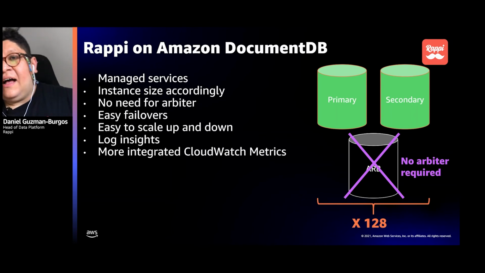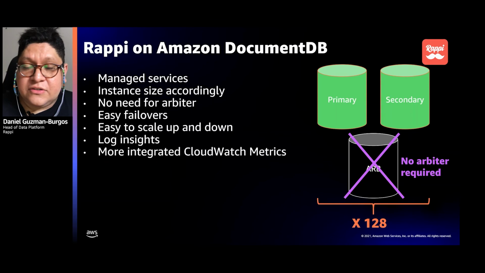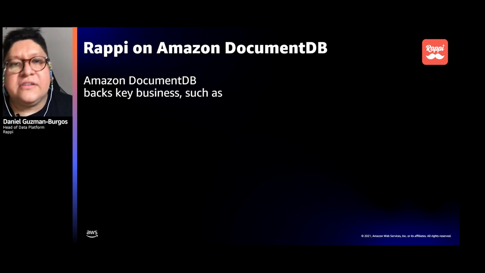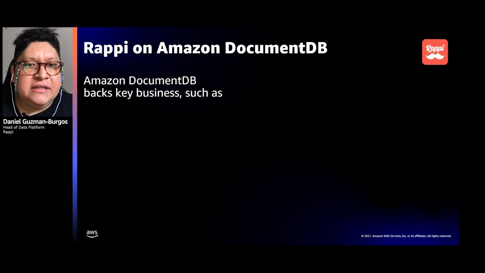We have Log Insights out of the box through CloudWatch. It's fantastic. I'm going to show you some screenshots of how that looks in a bit. And we have more integrated CloudWatch metrics, not only on the instance level, but also inside metrics: TTL indexer, oplogs, cursors, stuff like that.